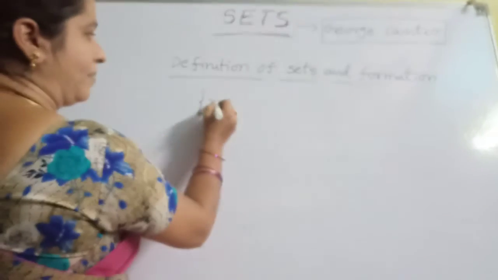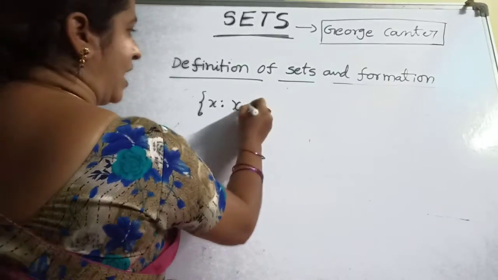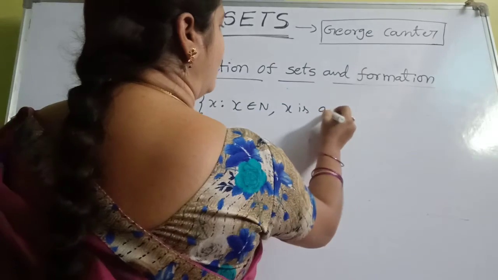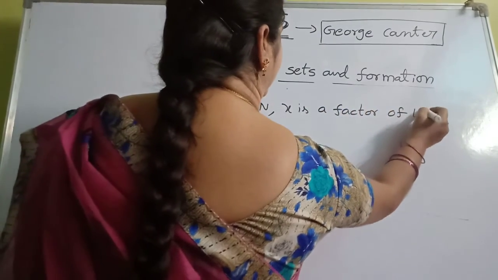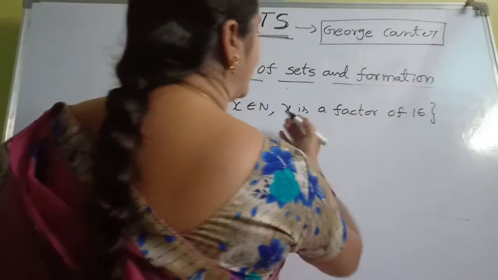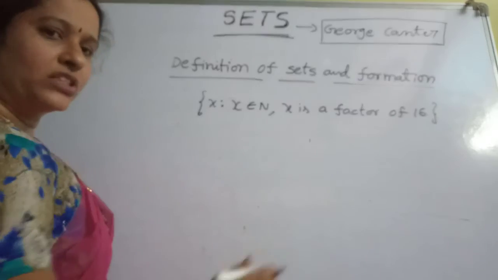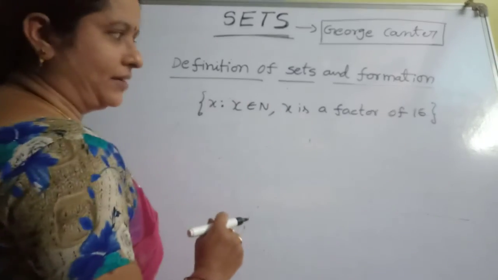This is the set builder form. x such that x belongs to N, x is a factor of 16. So here also we can't see the elements directly. Convert into roster form means first you find the elements in this set.